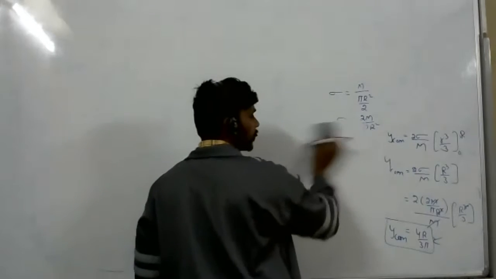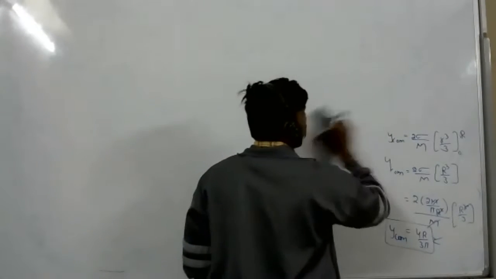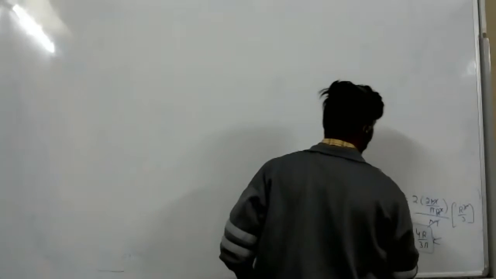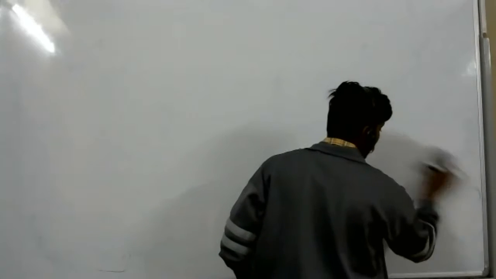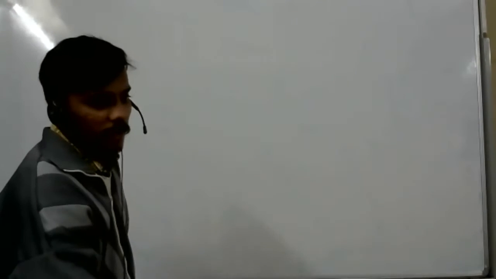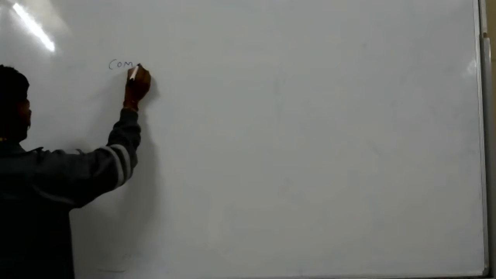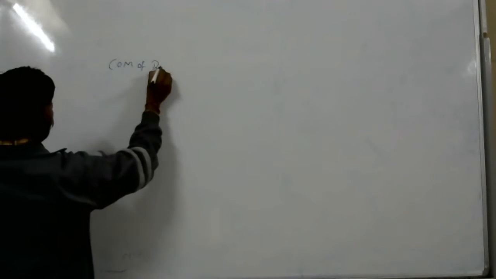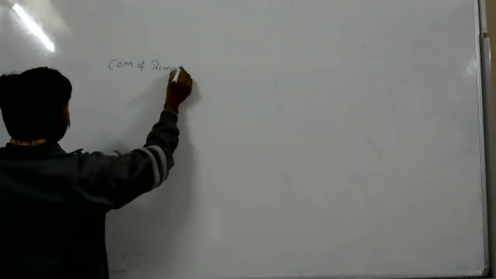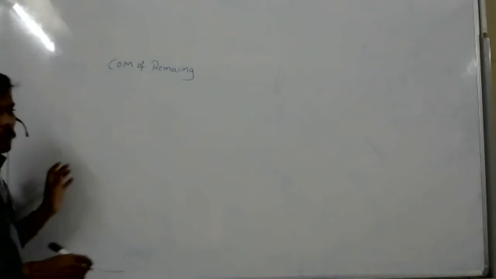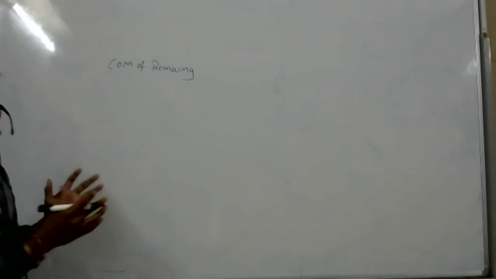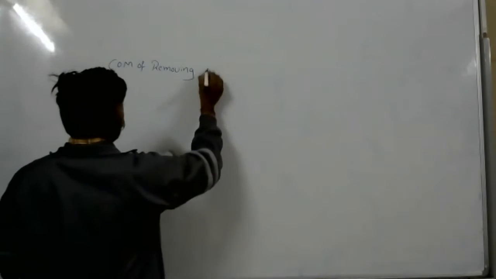If it is two-dimensional, you have to take areal density. If one-dimensional, linear density. If three-dimensional, volume density. Now look at this: center of mass of a removed portion, meaning one portion has been removed.